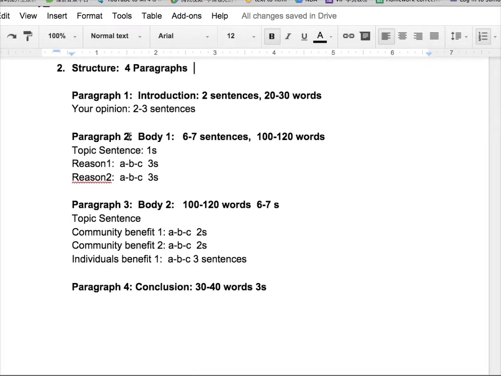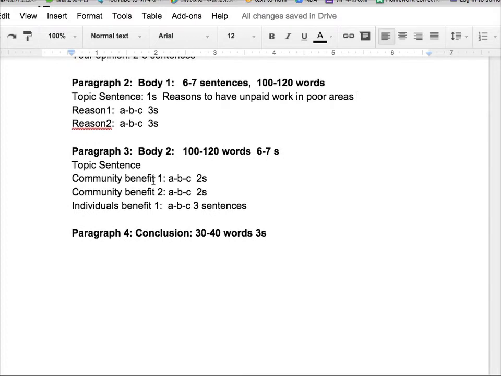Okay, let's go through the next paragraph. Paragraph 2 is your first body paragraph. What are you writing? You need to answer the first question: what made them go to those poor areas? This one is the reasons to go to work, to do unpaid work in poor areas. So this is your topic sentence. Then normally you will write 2 reasons to explain it. So ABC means some key phrases to explain it.